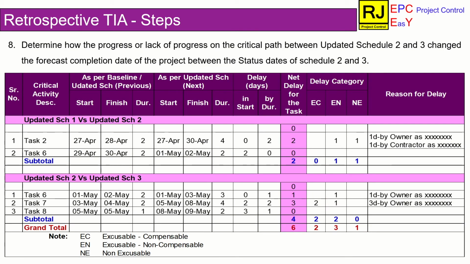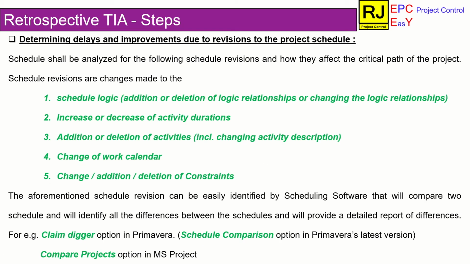Another key point to be noted in this delay analysis template is the categorization of net delay. Based on the delay category, time extension, LD relief and compensation shall be concluded. With this, the first stage of retrospective time impact analysis is done. As a second stage, scheduler induced changes to the schedule shall be analyzed.